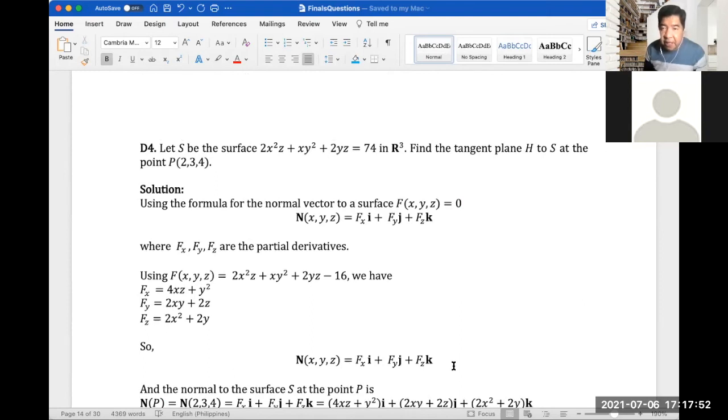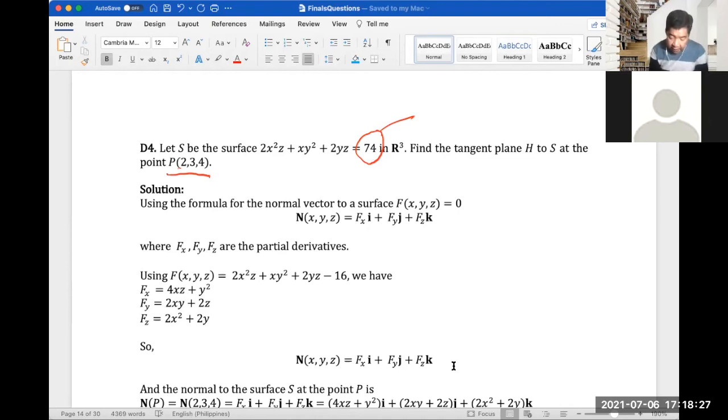Find the tangent plane H to S at the point P(2,3,4). So I actually edited this because the problem given in the actual finals had a mistake. I think I put something like 158. If you actually substitute 2, 3, 4 in that previous equation, it's not part of the surface, so it does not touch the curve, I mean.